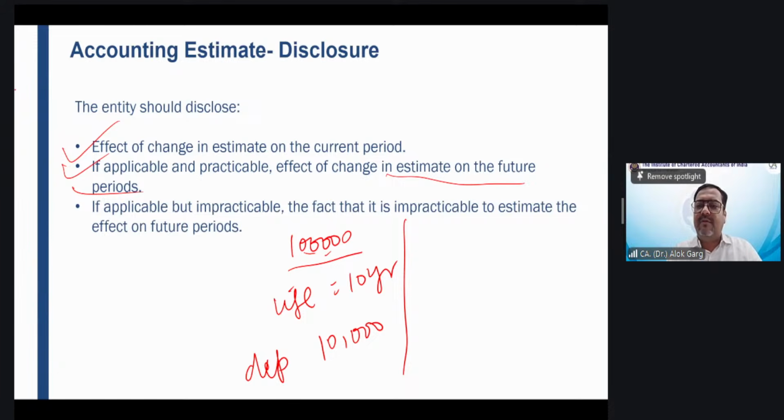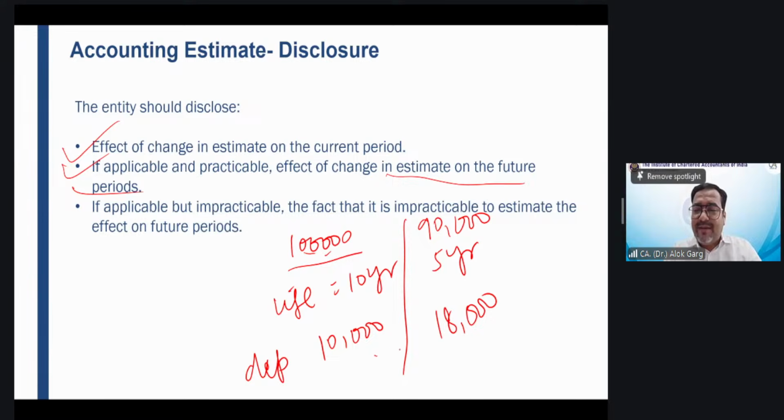90,000 is the remaining amount. So instead of 9 years, the useful life was changed to 5 years. The remaining useful life is 5 years and the value is 90,000. What is the depreciation in this case? 18,000 is the depreciation in this case, right?